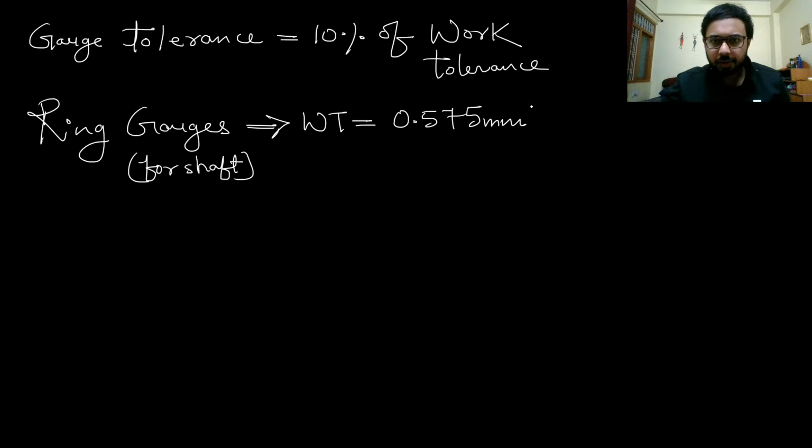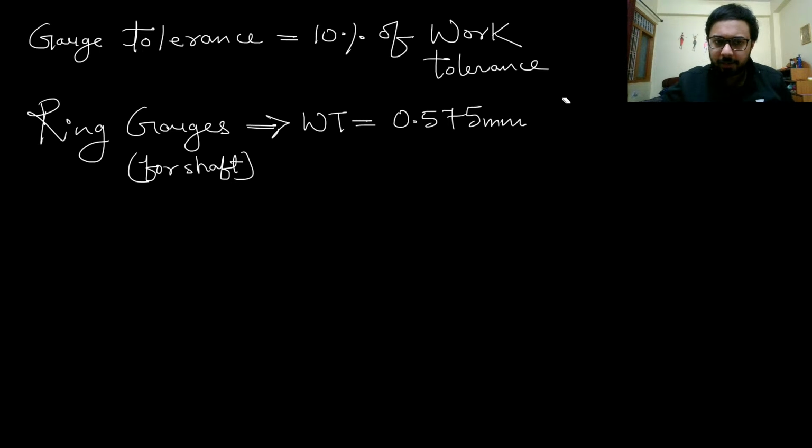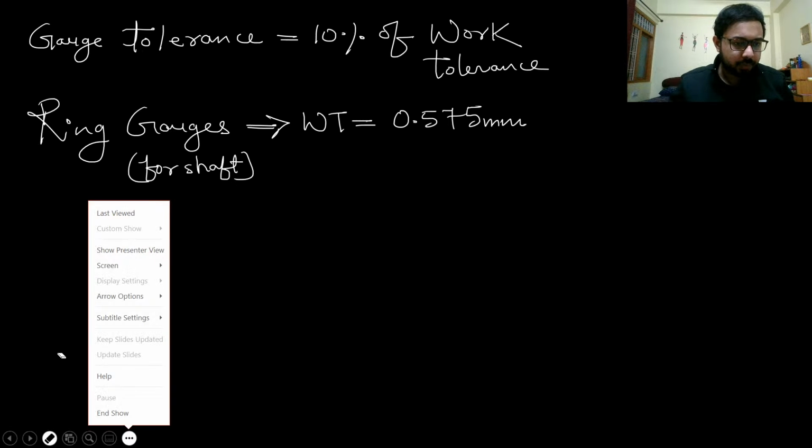and gauge tolerance therefore will become, and let me write this here just so that you can see it, because of the video feed it might get blocked. So let us not write it here, let us write it below.